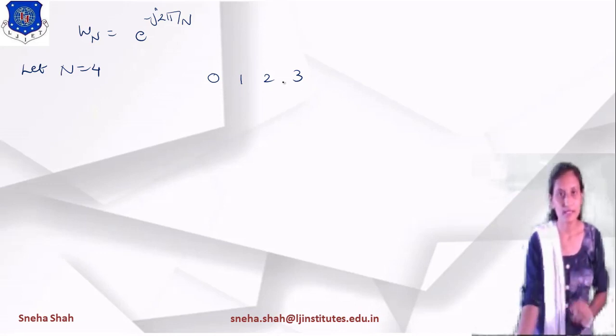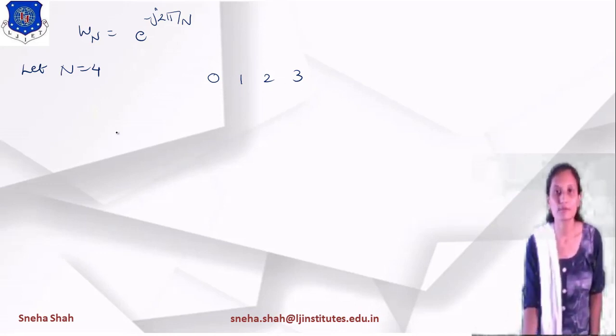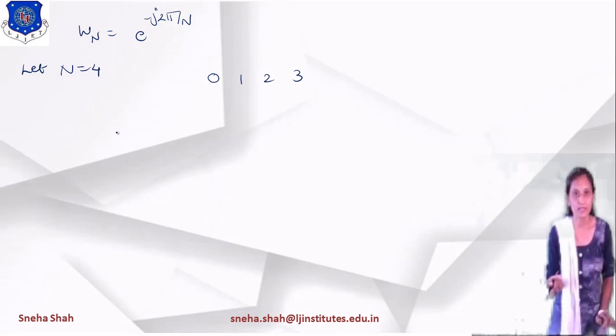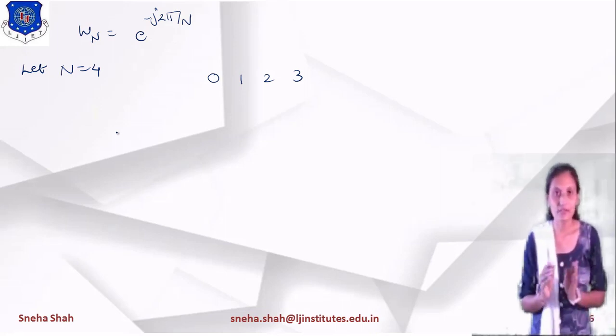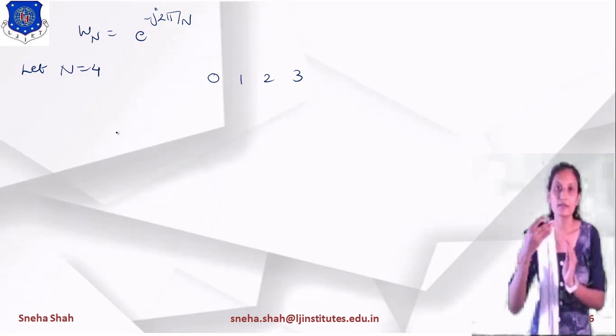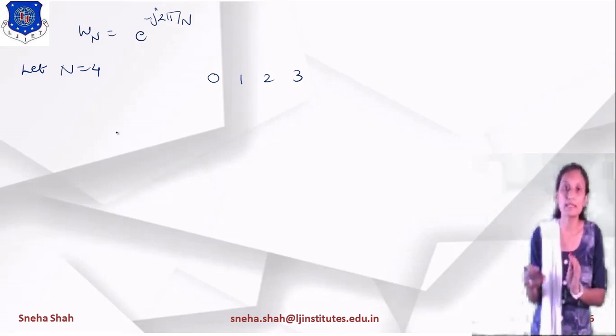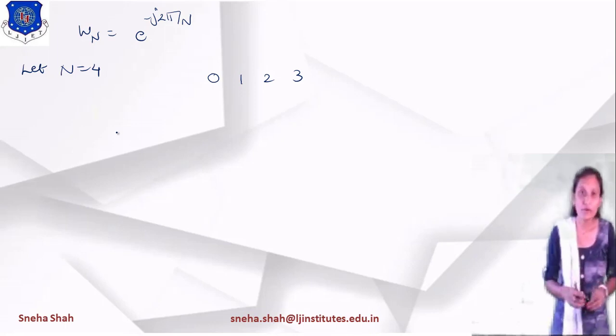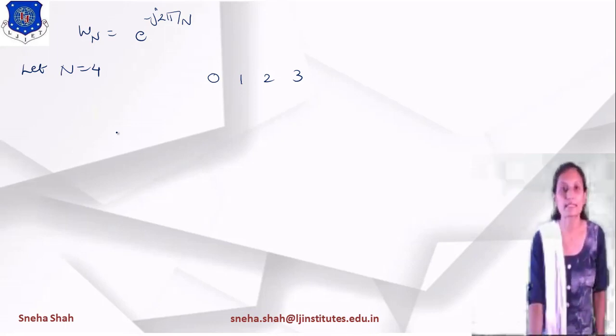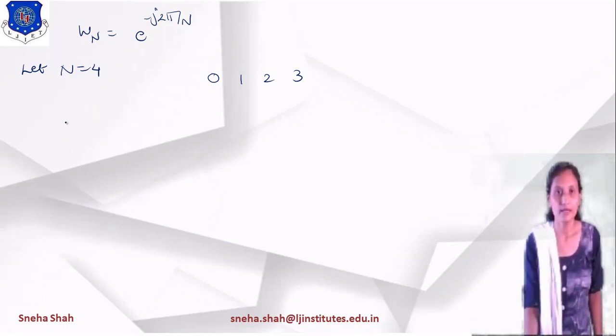So 0 to 3, right? It will be starting from 0 up to n minus 1. If I am taking n equals to 4, then there should be a cyclic property, that after 4 samples it should be in the repeating form. So if we want to prove this term, then we will start from the Wn equation.